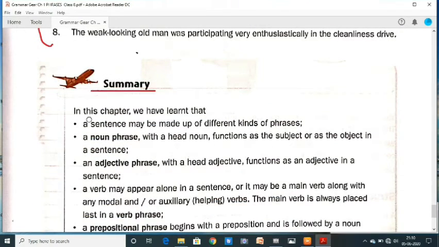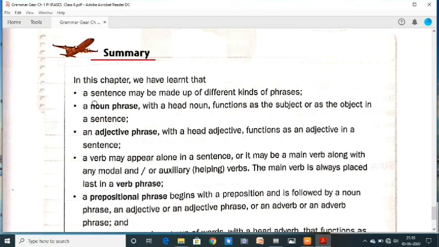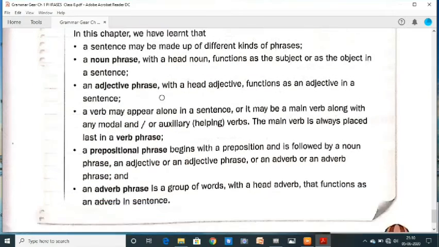Summary. In this chapter, we have learned that a sentence may be made up of different kinds of phrases. A noun phrase with a head noun functions as a subject or as the object in a sentence. An adjective phrase with a head adjective functions as an adjective in a sentence. A verb may appear alone in a sentence or it may be a main verb along with any modal and or auxiliary helping verbs.